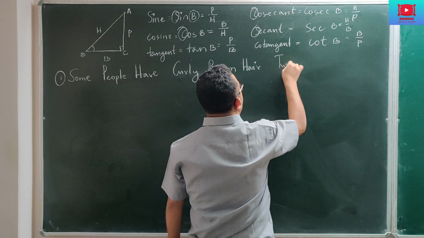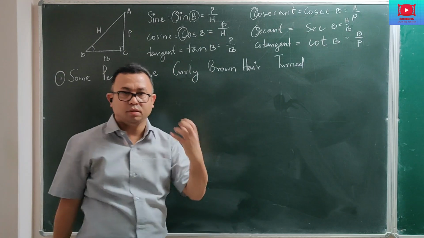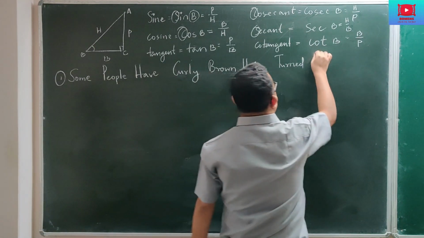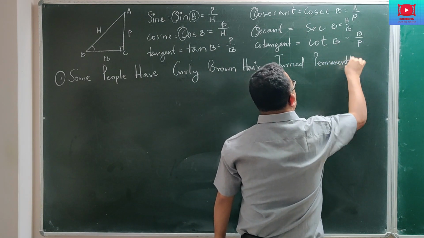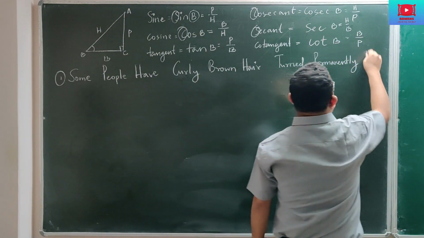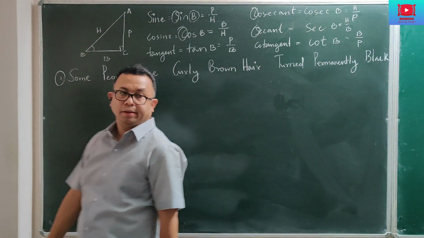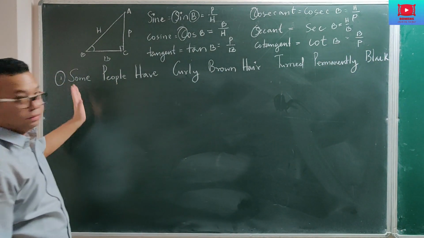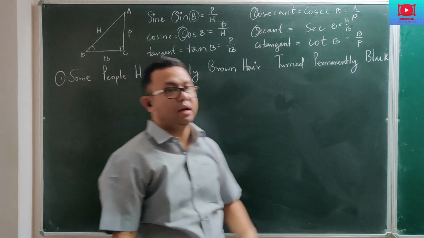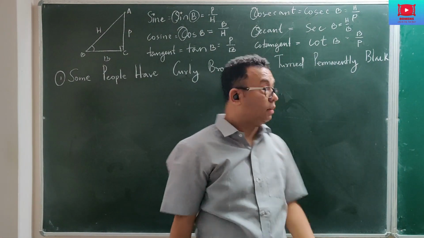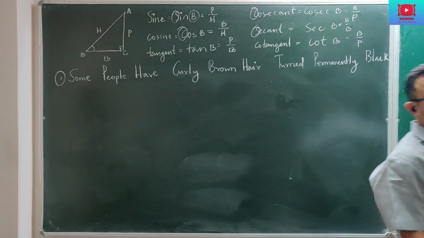Turned. So that curly brown hair has now turned permanently black. Okay, so this is one single sentence consisting of 9 words. So you'll remember it like this: Some people have curly brown hair turned permanently black.